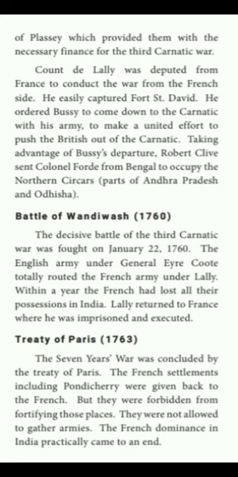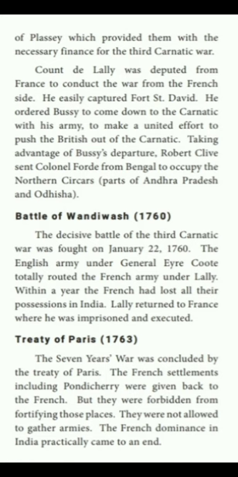The Second Carnatic War also proved inconclusive. The English proved their superiority on land by appointing Muhammad Ali as the Nawab of Carnatic. Muhammad Ali was the son of Anwaruddin Khan. He was appointed as the Nawab of Carnatic. The French were still very powerful in Hyderabad. However, the predominant position of the French in the Deccan Peninsula was undermined in the war.